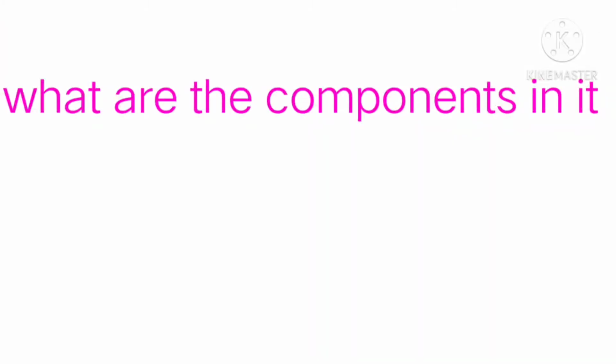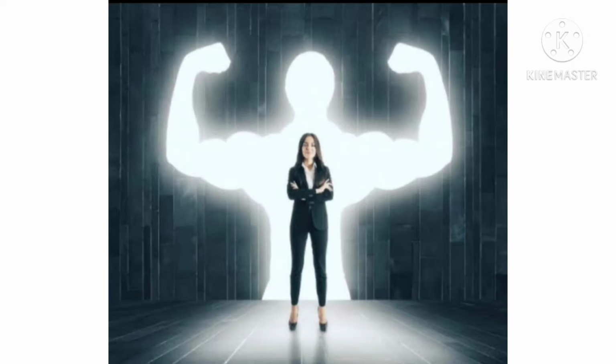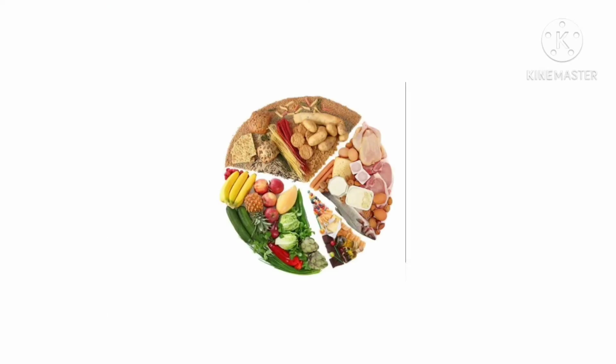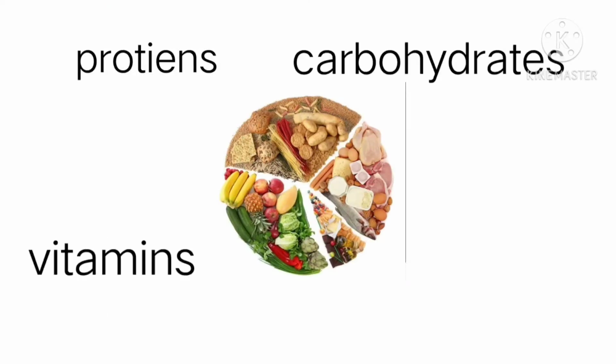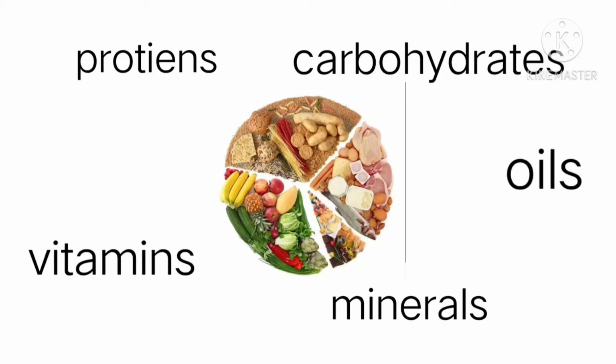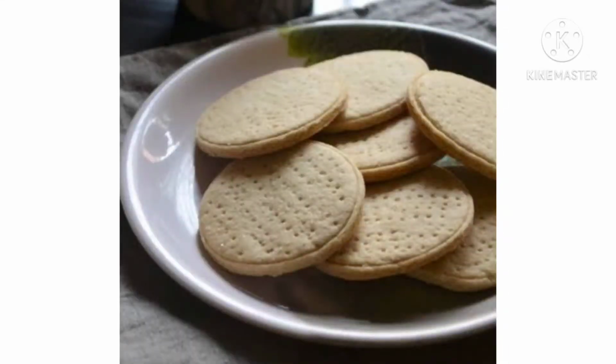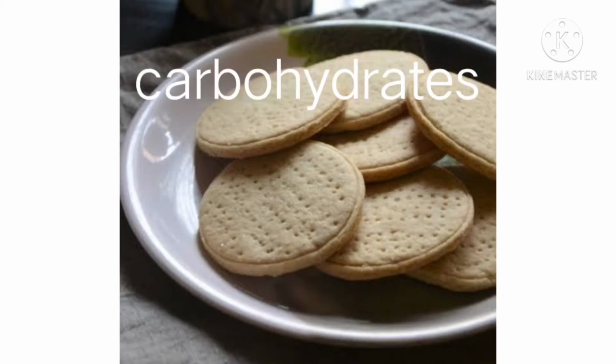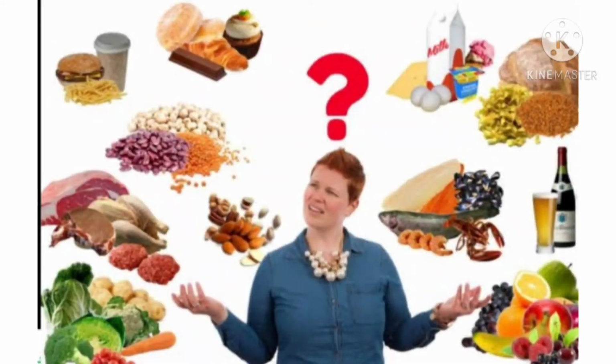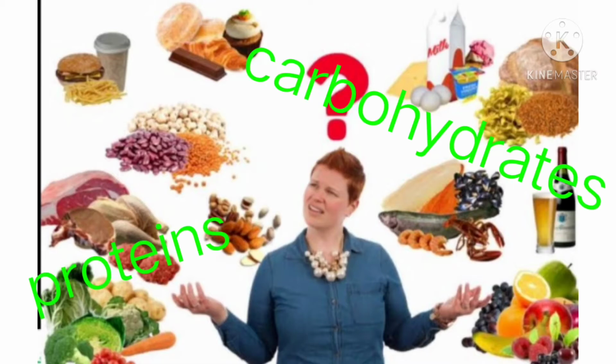Why should we take food? What are the components in it? We should take food to get energy to our body. The components of our food are proteins, carbohydrates, vitamins, minerals and oils or fats. What are the components found in biscuits? Can you say? More carbohydrates and proteins in less quantity. What components are most common in your list? Carbohydrates and proteins are the most common.